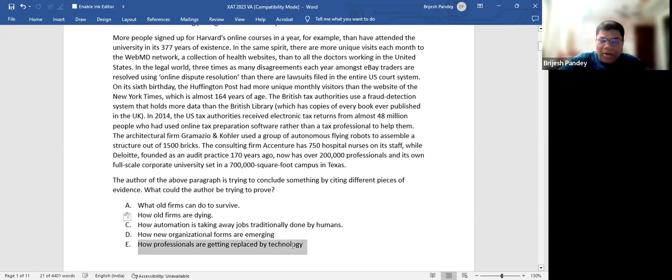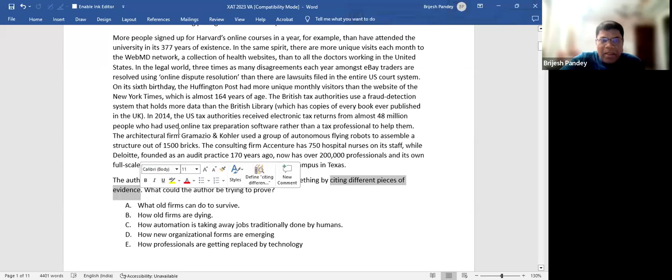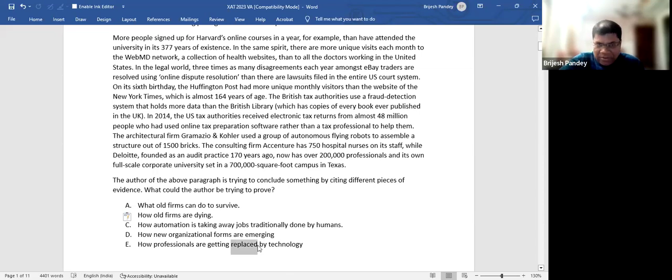Same problem. Many of you have made this mistake in CAT as well. You found this as an option and you thought that, well, this is very much suggesting that option E is correct. But what you have done is, in that process, you have ignored all the other evidence. You have ignored the question itself, and therefore your question has gone wrong. Secondly, whether people are replaced or not is something that is open to interpretation. It's quite possible that flying robots are used and the people who were engaged in this kind of job have been given a better kind of job or a different kind of job. We don't know.